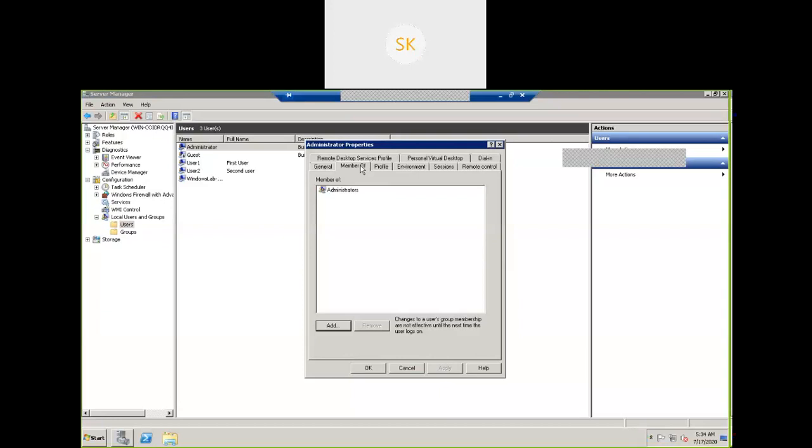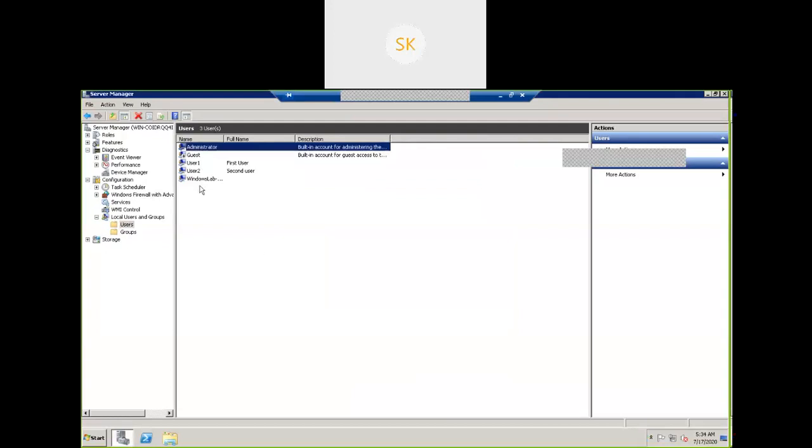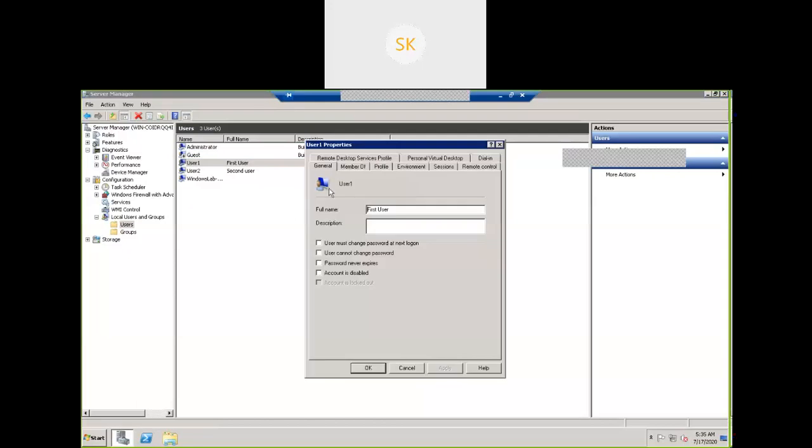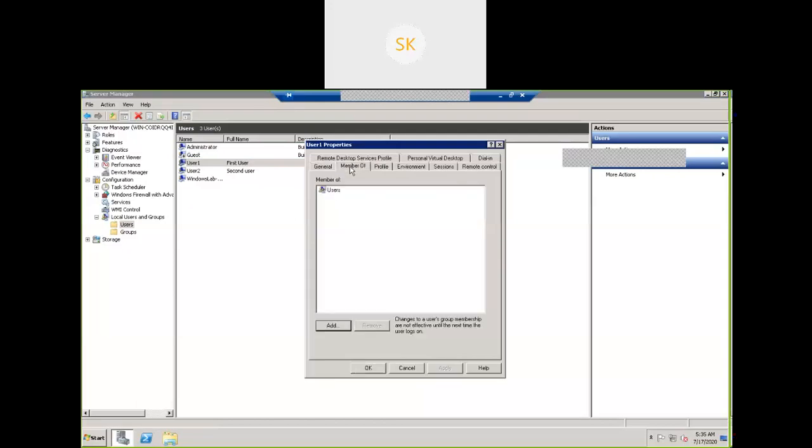Close this, cancel, and see what permissions user 1 and user 2 have. Member of, what is a member? He is a member of the users group. Where are these groups available? Cancel here. Now go to the same screen, local users and groups.